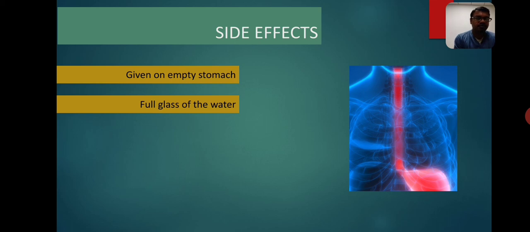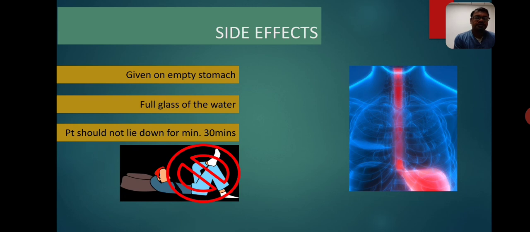That leads to dilution of the drug as well as rapid movement of the drug down the GI tract. Third, the patient should be instructed not to lie down for a minimum of 30 minutes after consuming the drug, because in a lying down position, chances of gastroesophageal reflux are high.